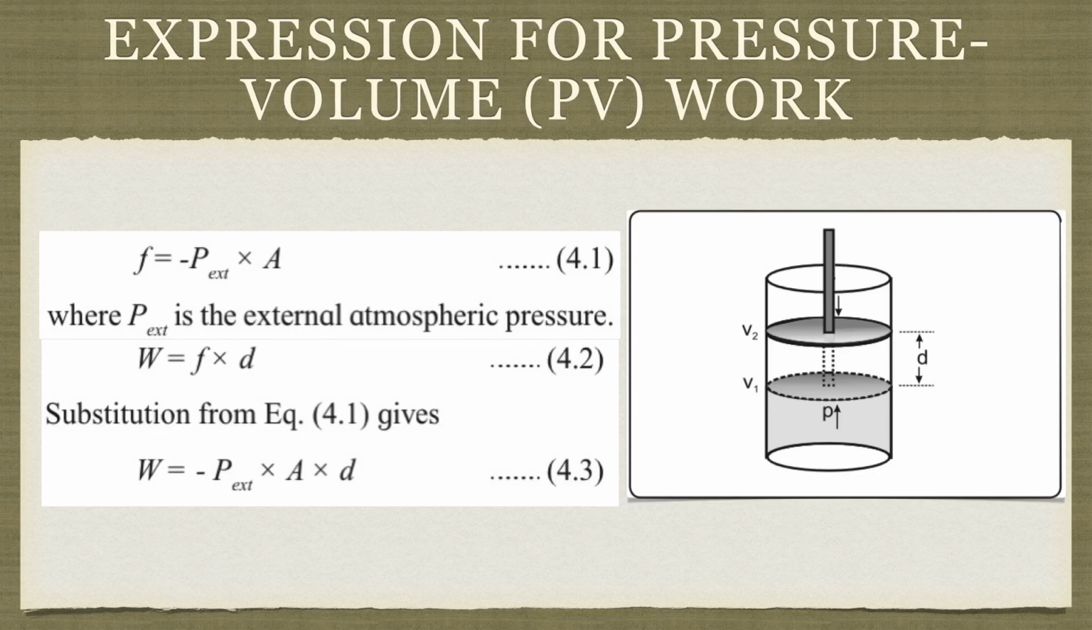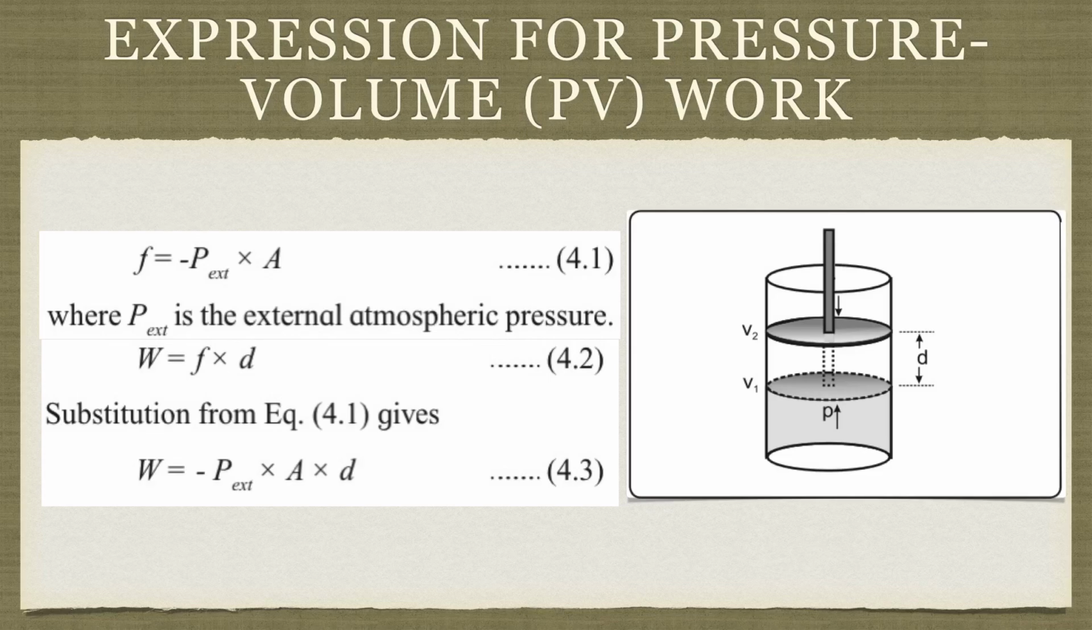So simple, what will be F? Equal to minus P external into A. Now why the negative sign in the first expression? Because the work has to be done against the external atmospheric pressure. That's why we write negative over there. Where P external (EXT) is the external atmospheric pressure.